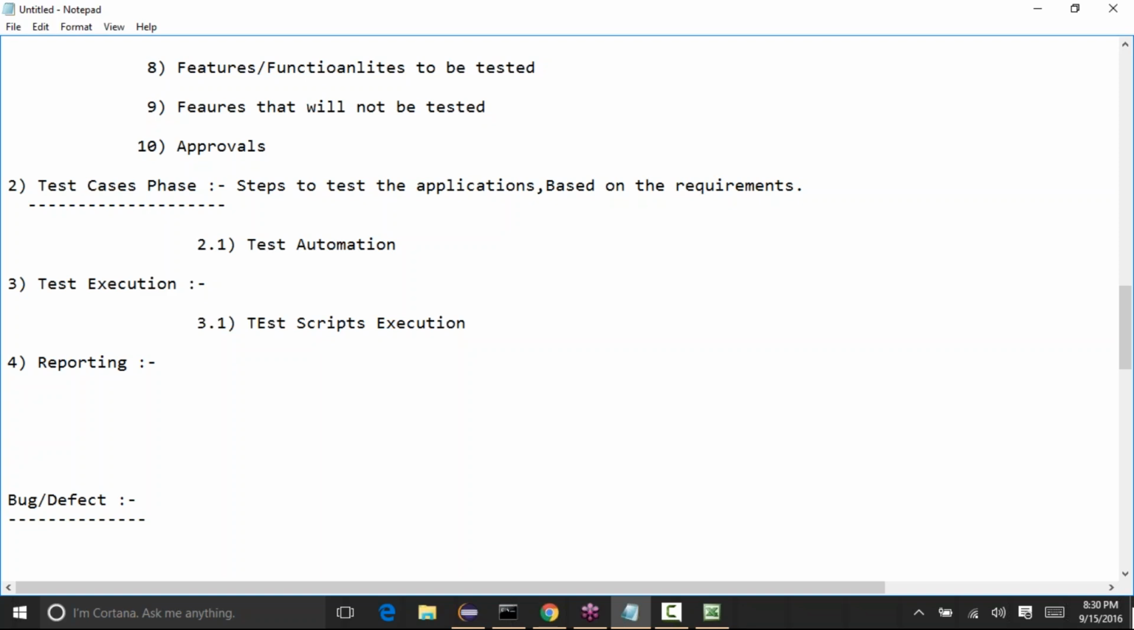Once that reporting document is prepared, generally we'll send it to managers, team leads and management. They will see what has been done in the testing, whether we have completed the testing or not, and whether the product can be released to the client or not. All that will be decided based on the test reporting itself. Okay, so this is what the testing life cycle is.